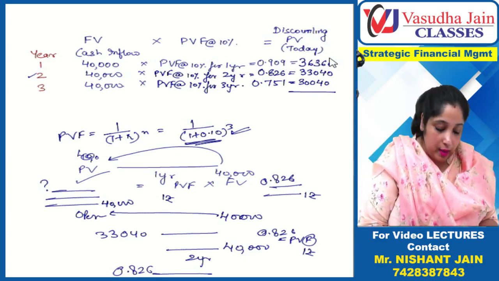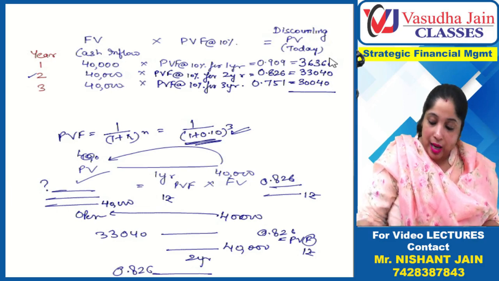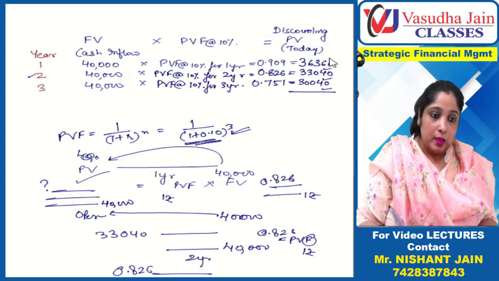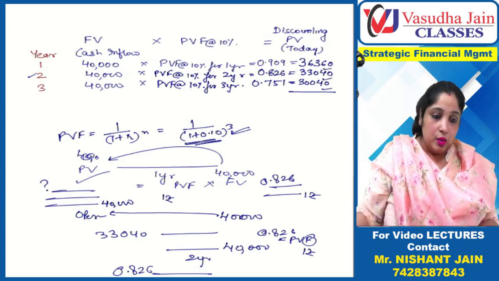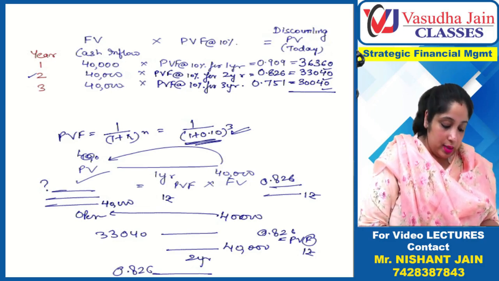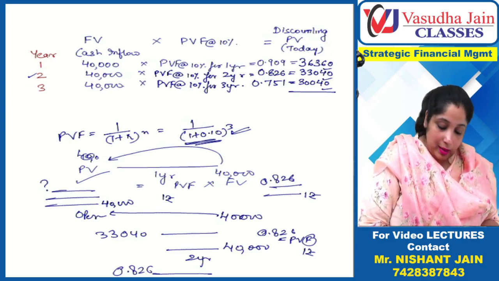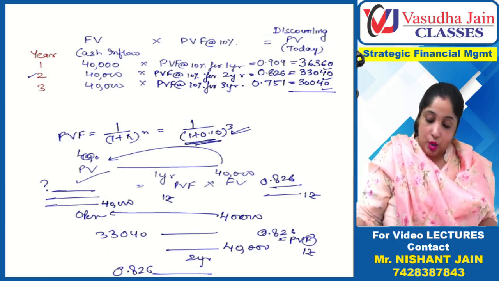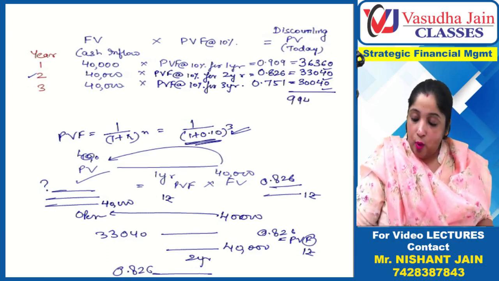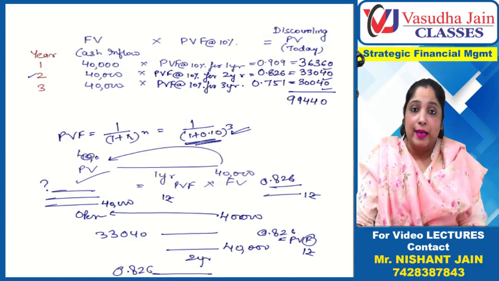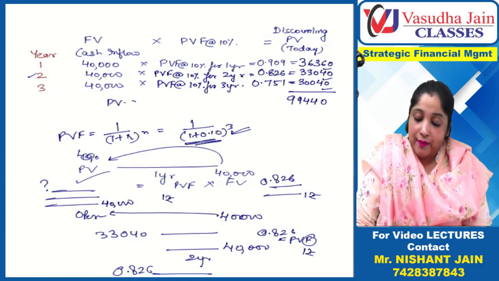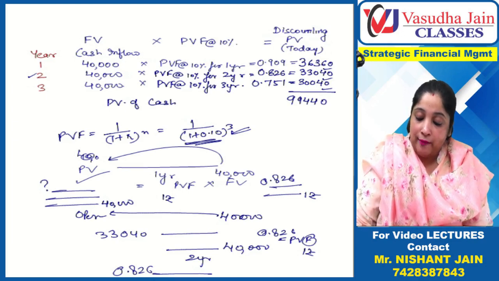Now let's add this figure, 36,360. I'm adding these three figures, my dear students. How much is this coming? 36,360 plus 33,040 plus 30,040. So 99,440 rupees should be invested. This is the present value of cash inflows.